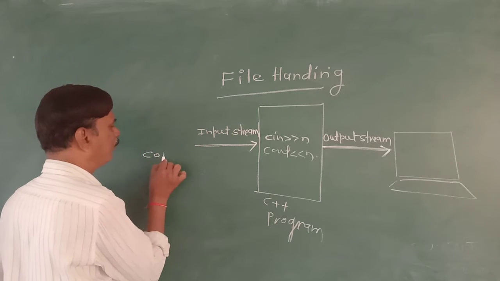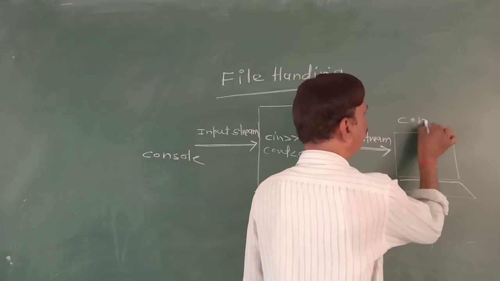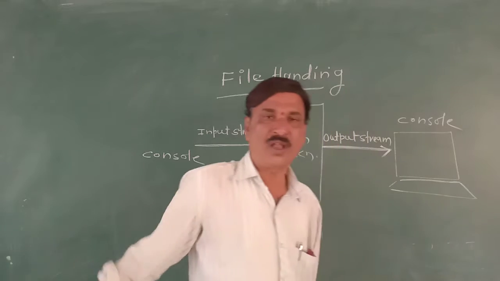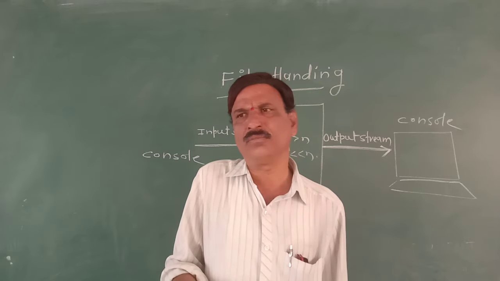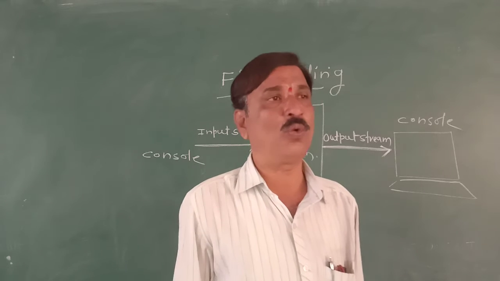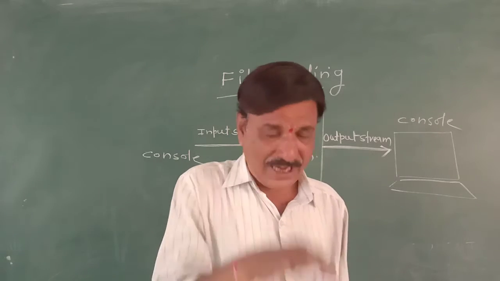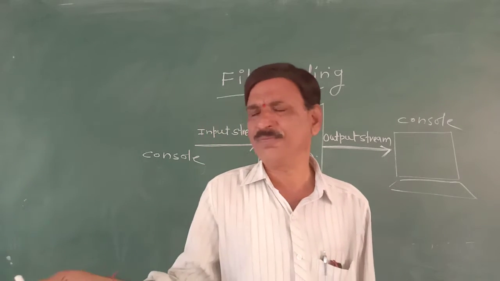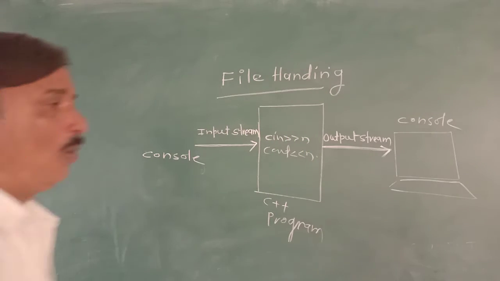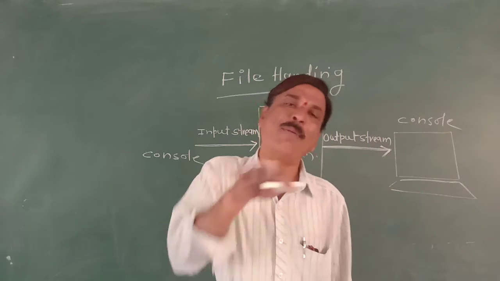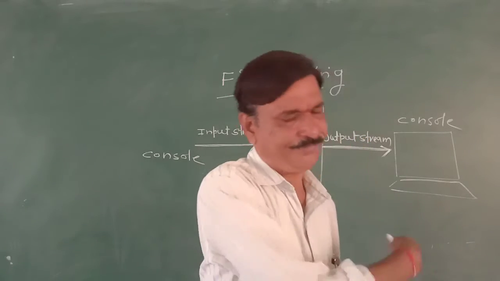Keyboard is the console input, and the output device, that is also a console. It means that whenever we write a program and the statement is given, for example, write a program to read a number and print its square, it is expected that the number will be read from the keyboard. Also it is expected that the square will be printed on the screen.